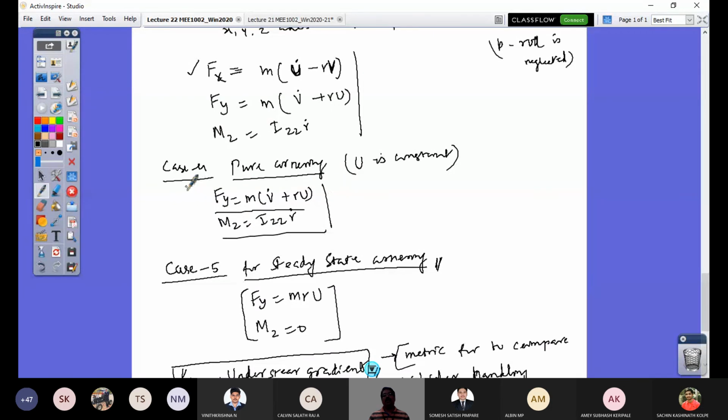These two appear to be simple here, but these two equations can be represented in a convenient form of a 2-degree of freedom model, and that can be further used to study the physics of our vehicle. So with that note, let me stop today's lecture, and let us look at steady state cornering and pure cornering study in the upcoming classes.